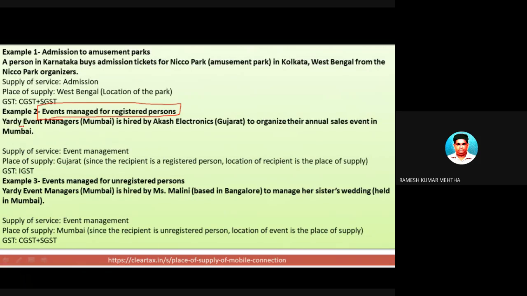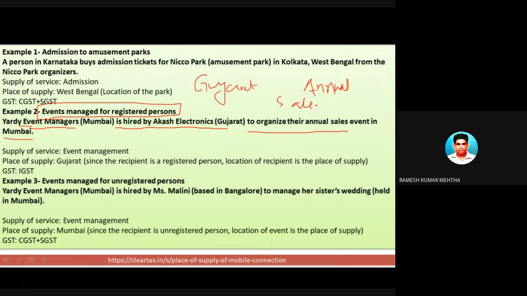There is a company which is into event management, which is hired by a company by name Akash Electronics of Gujarat to conduct an annual sales event in Mumbai. So there is a company by name Akash Electronics in Gujarat, and they are conducting an annual sales meet.